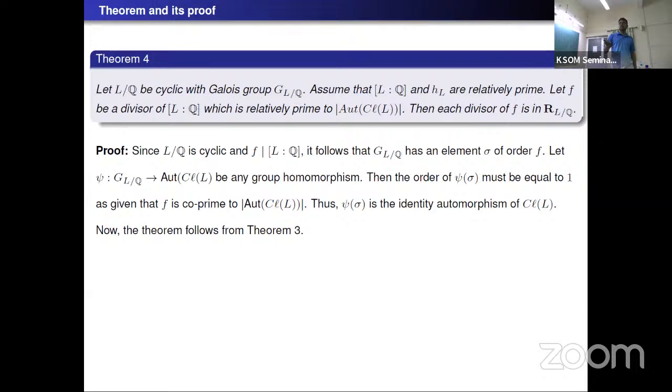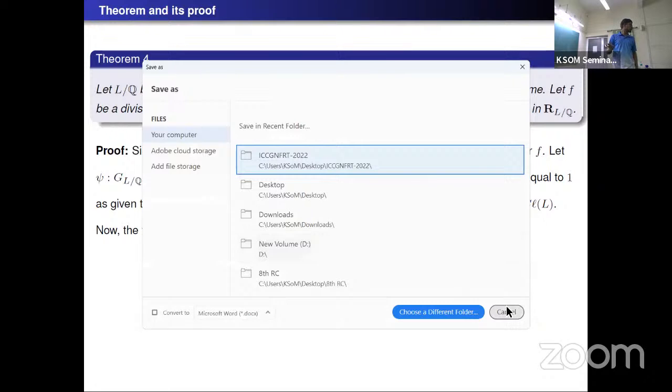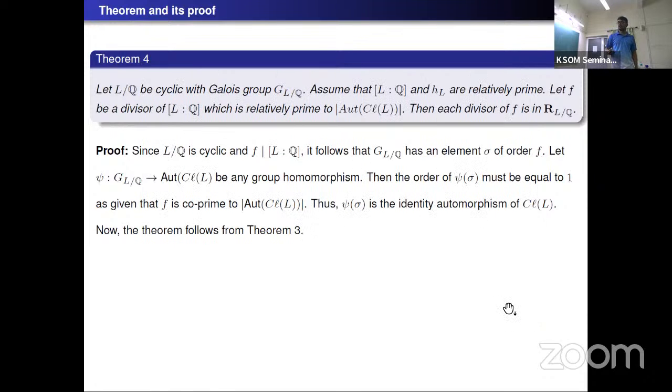L over Q is a cyclic extension, and f divides the degree of L over Q. So G(L/Q) is a cyclic group. So corresponding to each divisor, there is an element. So we can find an element sigma of order f. And let psi be any homomorphism from the Galois group of L over Q to the automorphism group of the class group of L. Then the order of psi of sigma